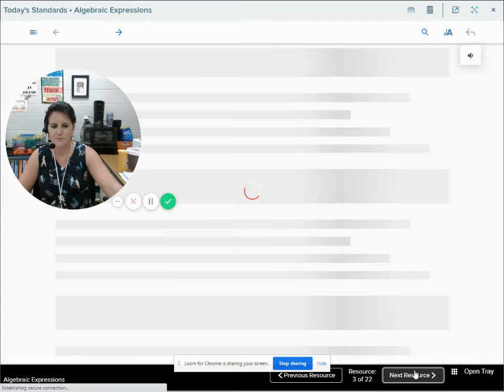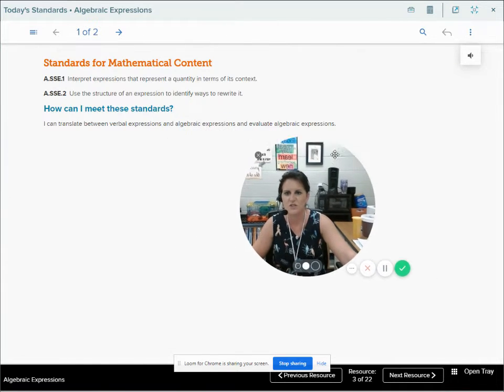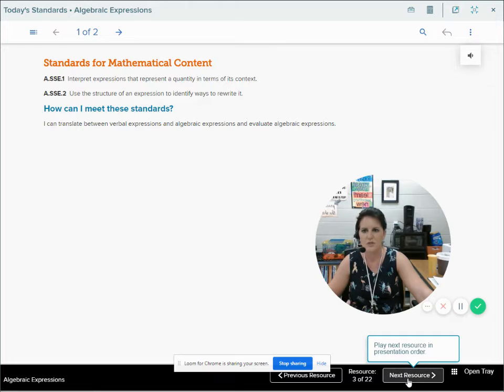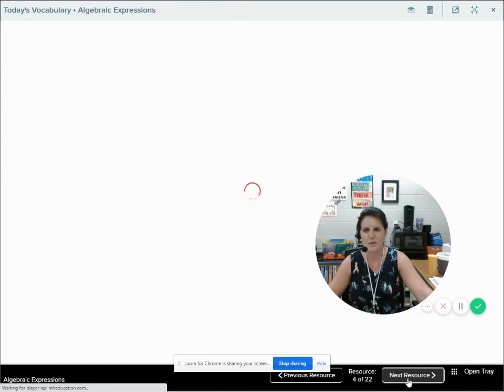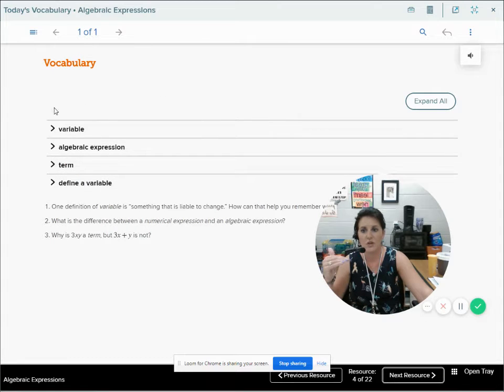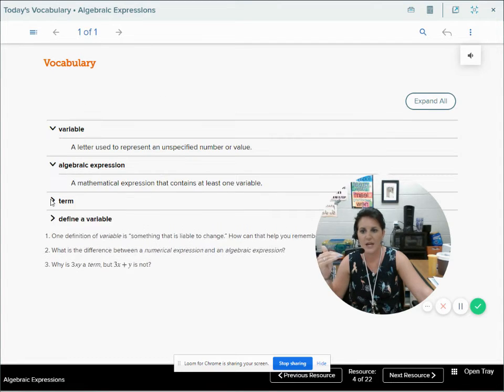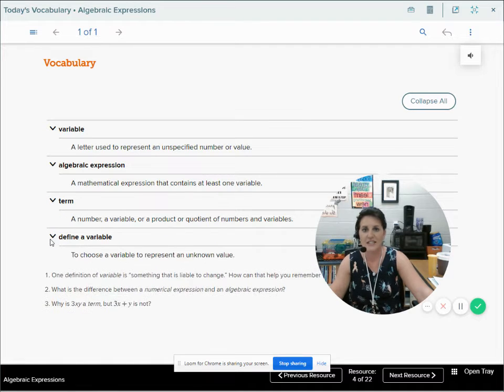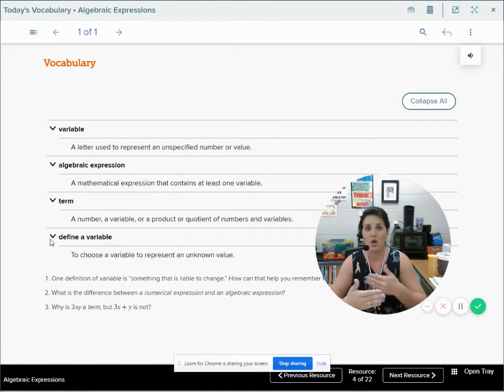So let's look at it. I've got today's standards on here. I'm not going to take the time to read through these, but if you would like to, they're there for your reading. And today's vocabulary. Once again, I'm going to put these on here. You can pause the video, write them down, or get in your workbook and highlight these definitions, but you need to know this vocabulary. This vocabulary will be tested, and it is important. If you don't understand what the question's asking because you don't know the vocabulary, then you're not going to be able to do the questions. So it's important to know and understand this vocabulary.